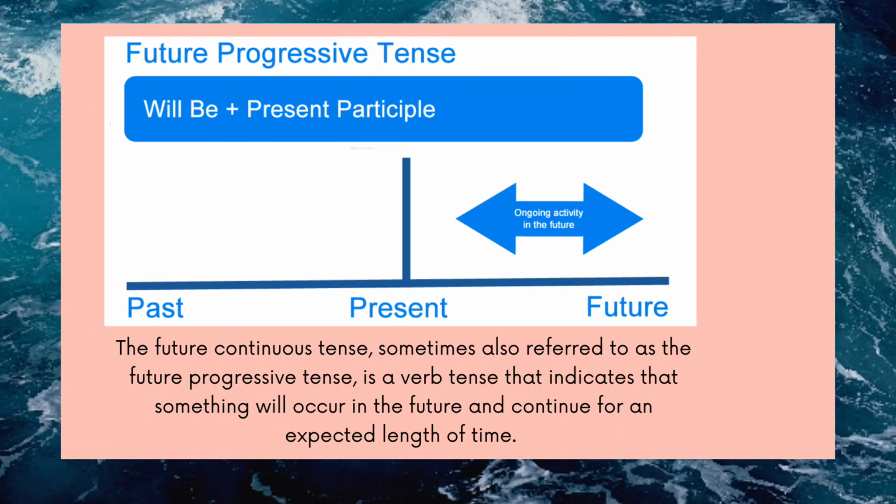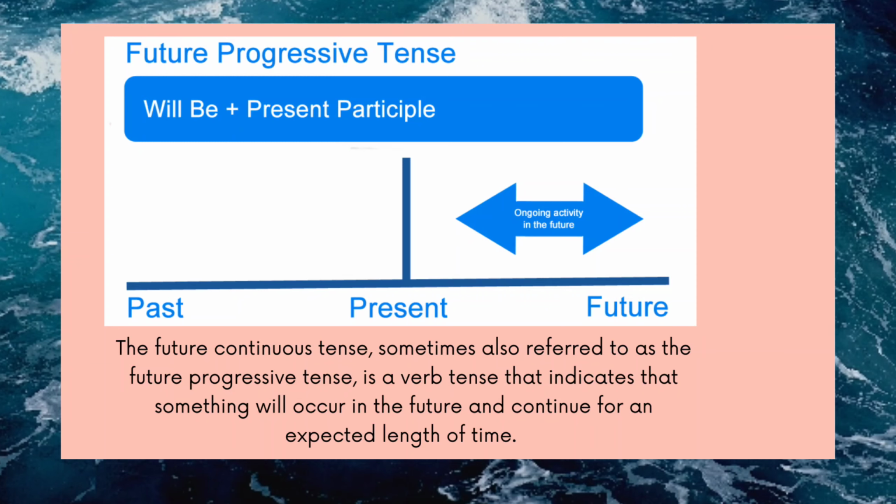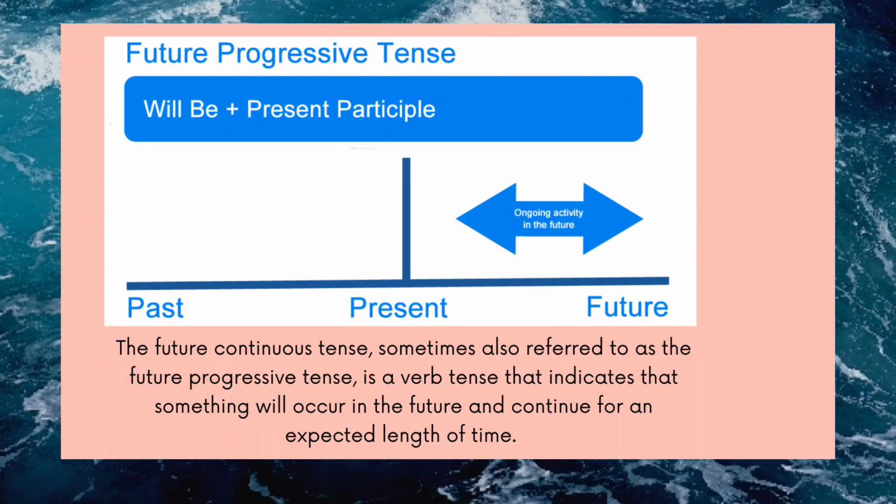Jadi di sini itu menceritakan bahwa di masa yang akan datang, di waktu itu kalian akan sedang melakukan sesuatu, ya. Ada sesuatu yang terjadi di waktu yang akan depan, ya. Jadi you talk about something that happens in the future. That's future progressive or future continuous tense.